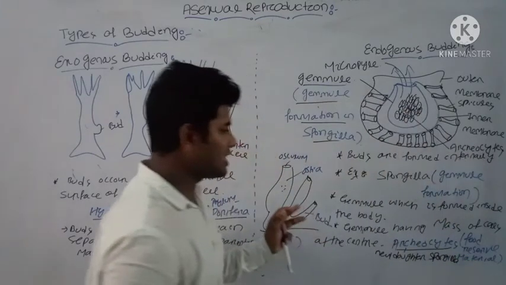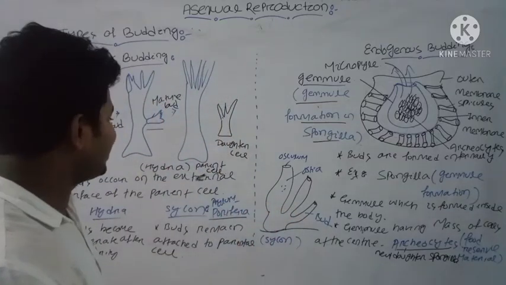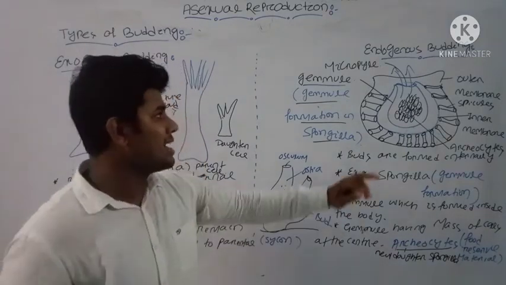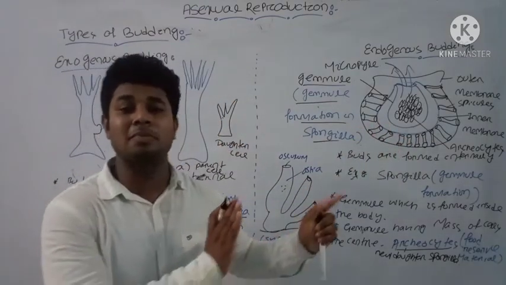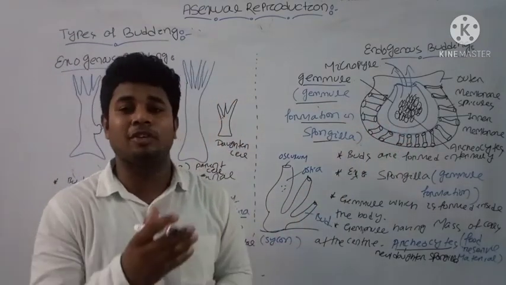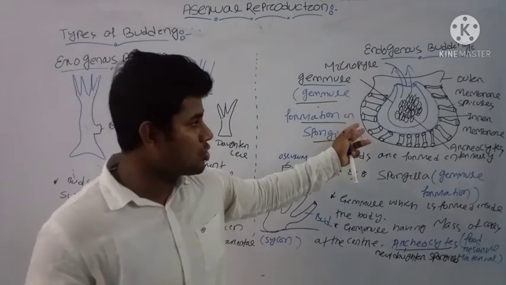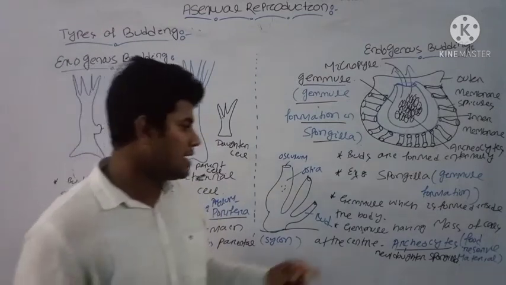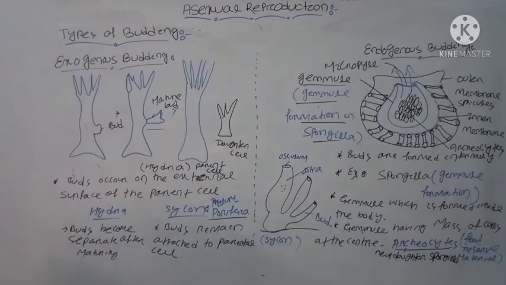Okay, these are the basic differences between the exogenous body, where we have seen that the bud is formed externally, and the endogenous body, where the archaeocytes are formed inside the gemmule, inside the body. When favourable conditions appear, they mature and are released to the outer environment, and they produce a new individual. Okay, note these points. Then we will discuss the fragmentation process.